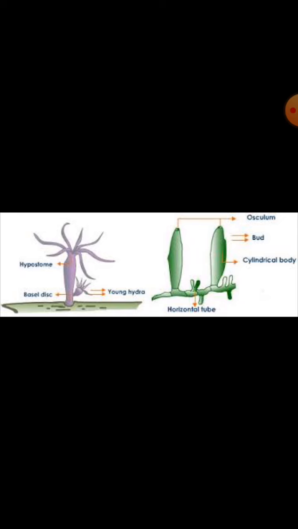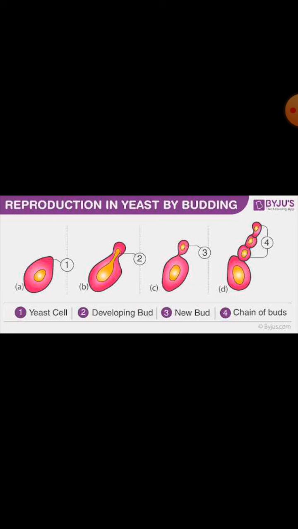In Hydra, the bud detaches from the parent and develops into an entire organism. So it is a specialized budding. Another one is Bryophyllum, which has epiphyllous buds. That bud can grow into a new organism.